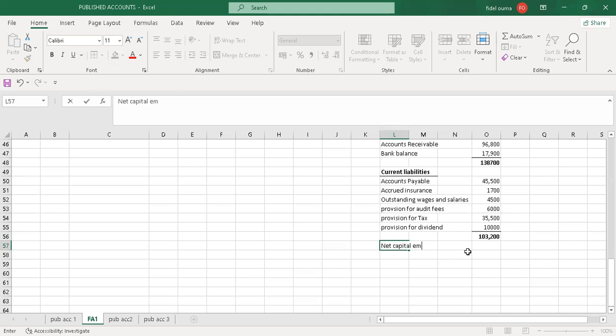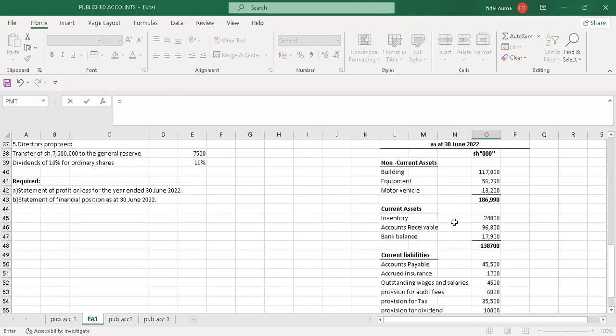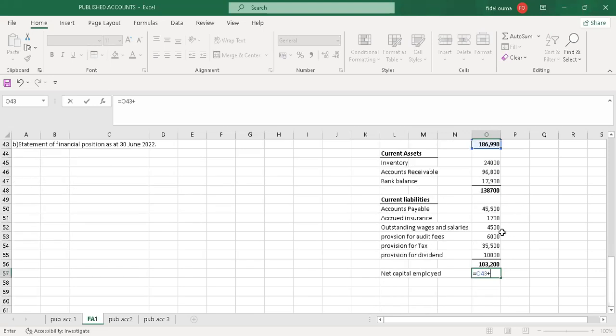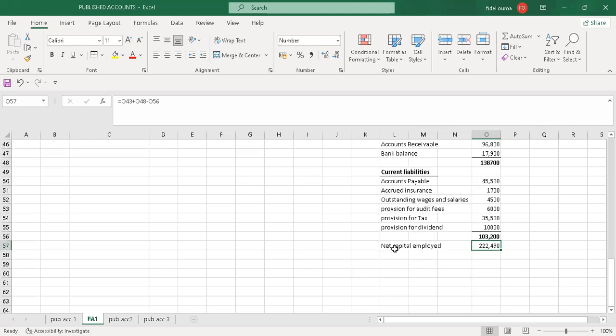Net capital employed: we check the non-current assets, add the current assets, then we subtract the current liabilities to get the net capital employed. So we'll have 222,490. So let me just bold it.